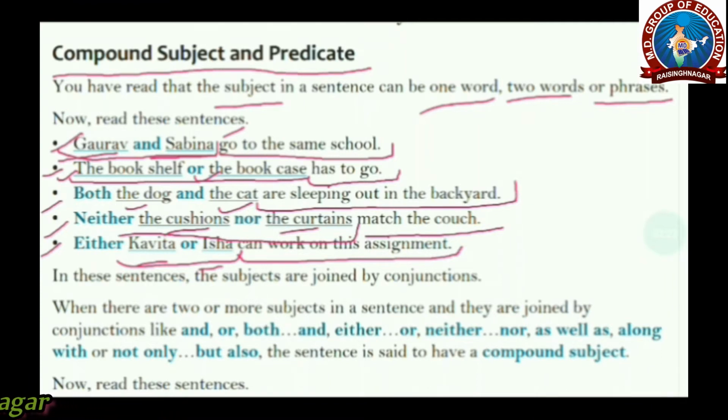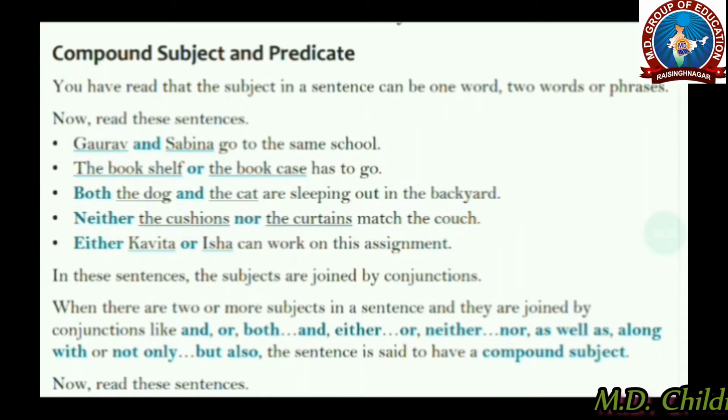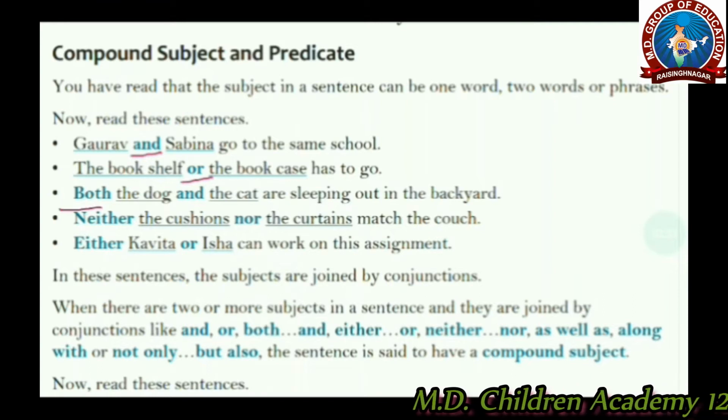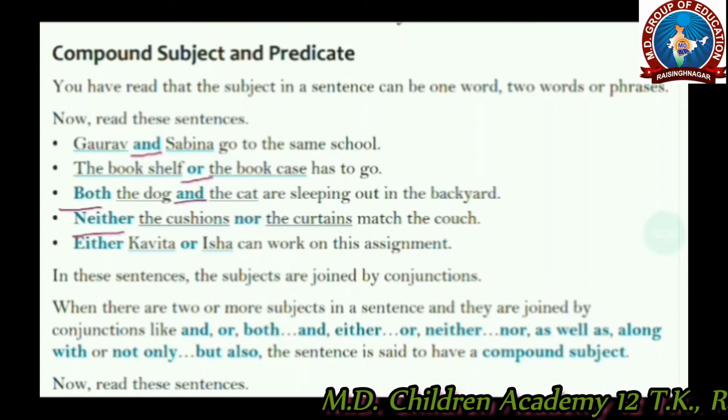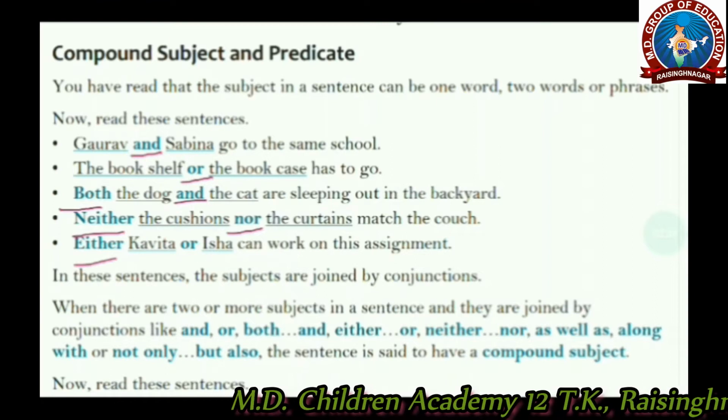In these sentences, the subjects are joined by conjunctions. Which conjunctions? Like and, or, both and, neither nor, either or.